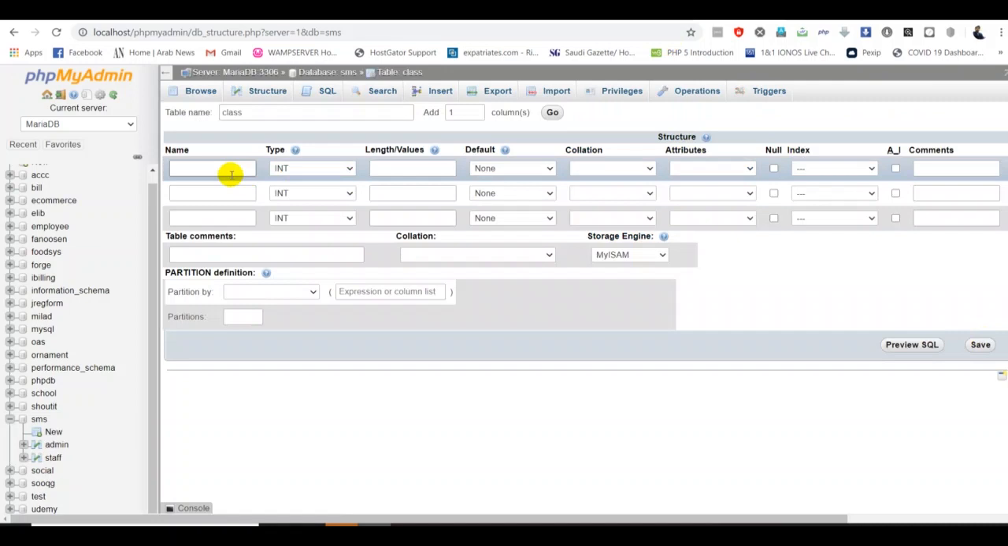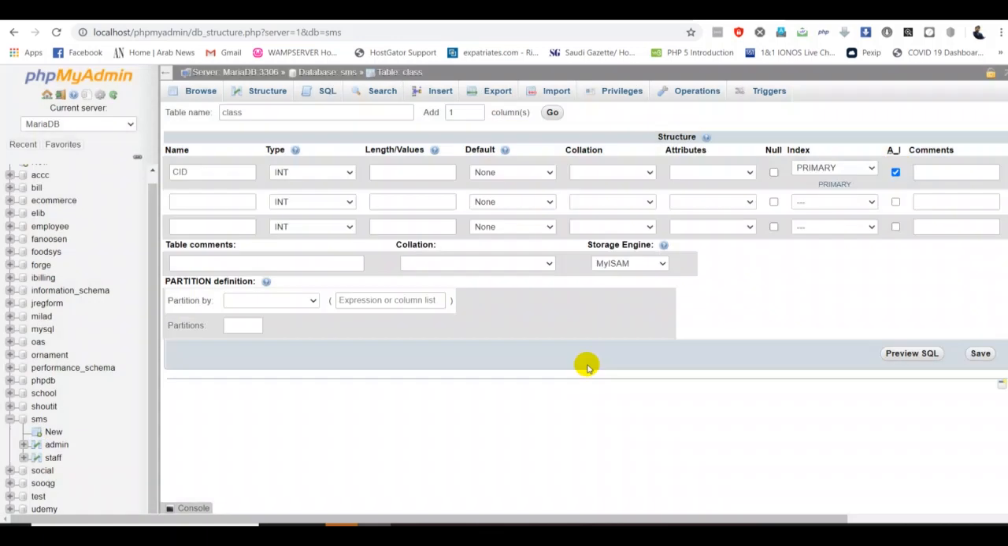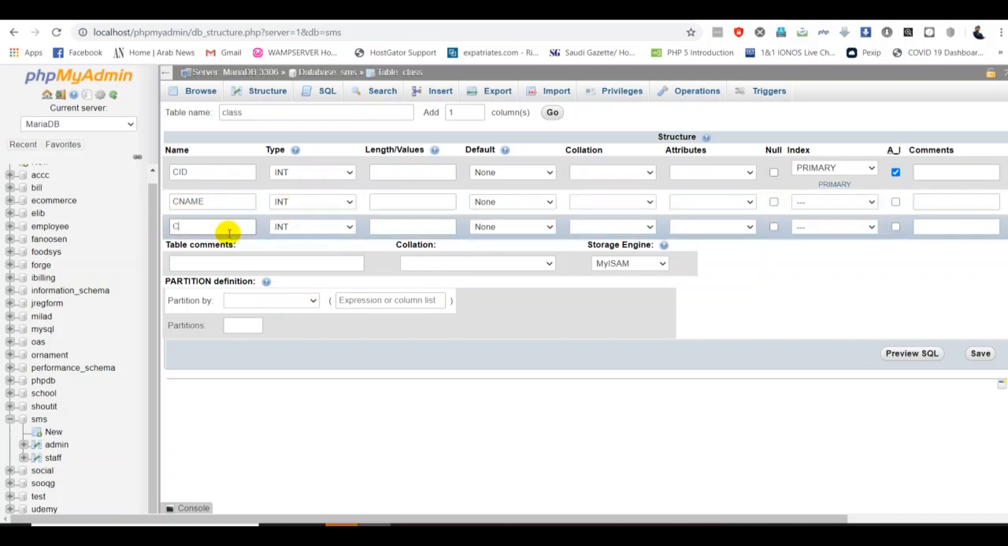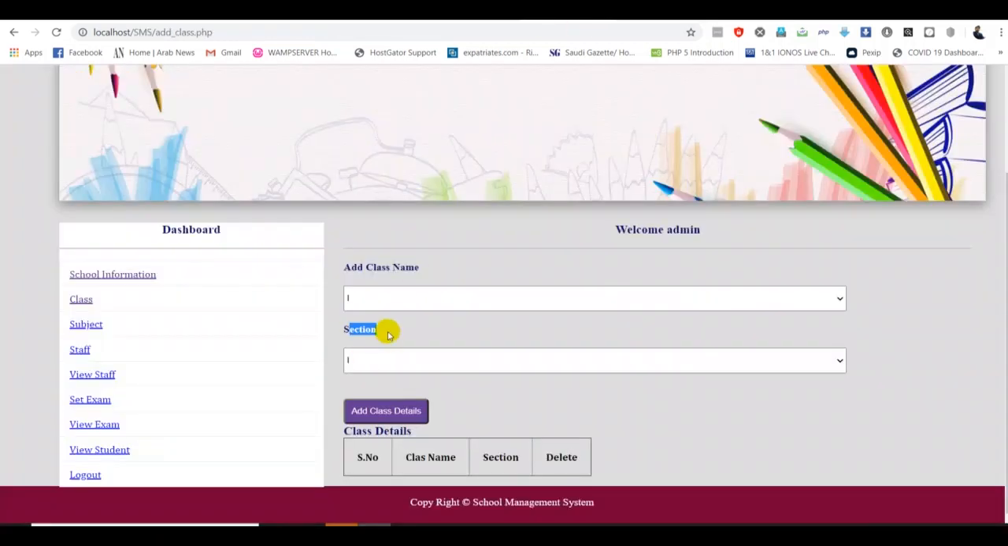First I need a CID, the name for the class ID, which is an auto increment. I go here and tick auto increment. Then this is the class name, so I call it C name. Then C section. If you go back here, this is for the C section, and this one is for C name, the class name.